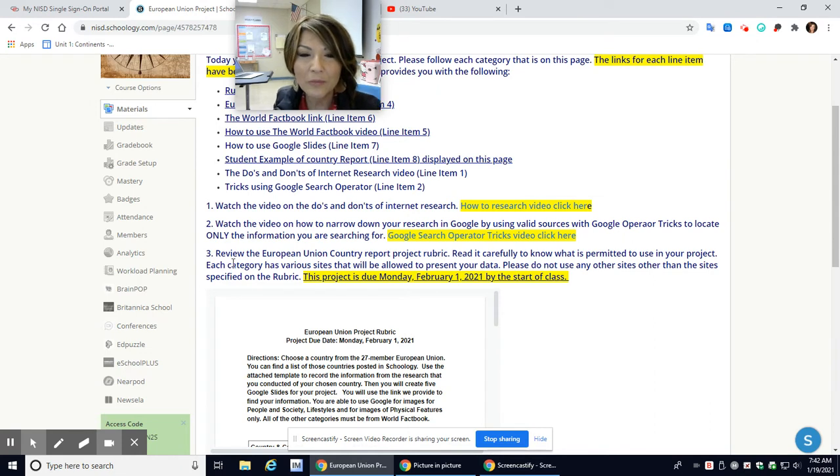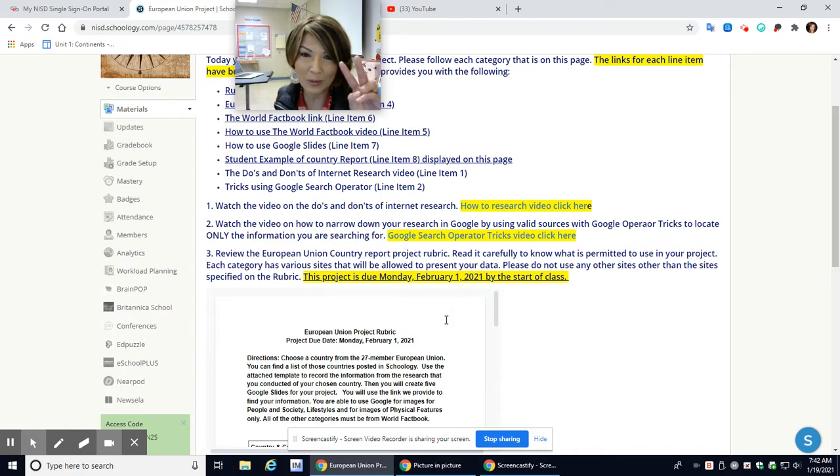Number 3, review the European Union Country Report Project Rubric. Read it carefully to know what is permitted to use in your project. Each category has various sites that will be allowed to present your data. Please do not use any other sites other than the sites specified on the rubric. Please note, this project is due Monday, February 1st, by the start of class. Okay, by the start of class.